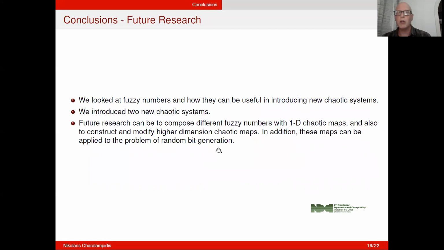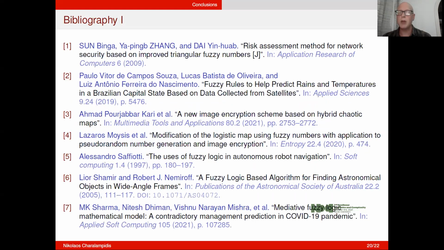To conclude, we looked at fuzzy numbers and how they can be useful in introducing new chaotic systems. We introduced two new chaotic systems, and for future research, it can be to compose different fuzzy numbers with one-dimensional chaotic maps, and also to construct and modify higher dimension chaotic maps. In addition, these maps can be applied to the problem of random bit generation. Here you can see a bibliography.